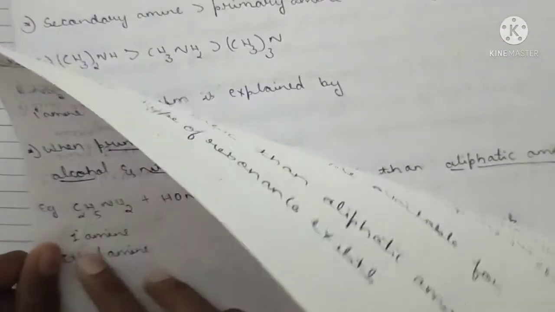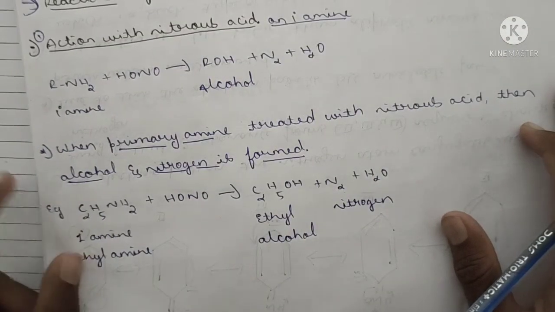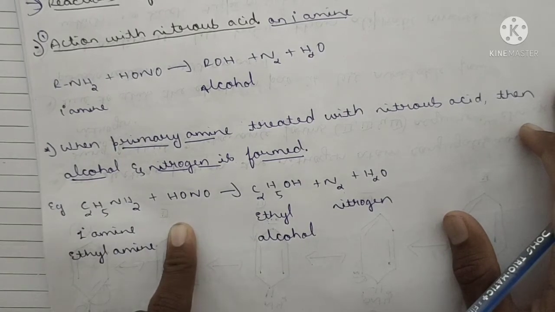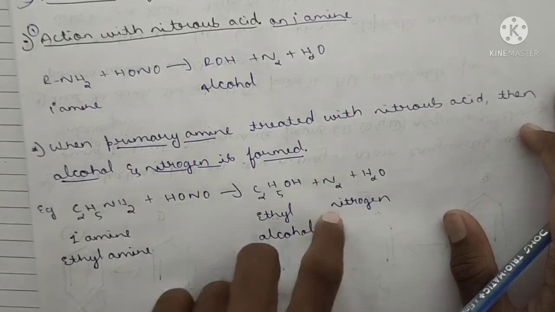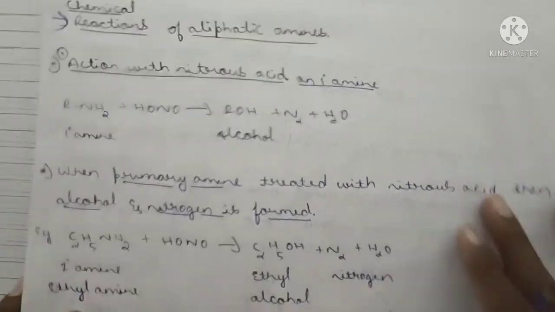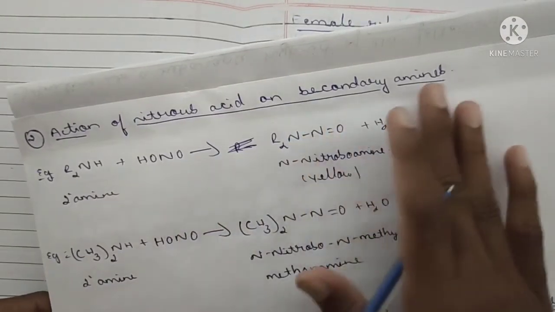Here I have taken one example: the primary amine ethylamine treated with nitrous acid HONO. There will be formation of ethyl alcohol, nitrogen and water. Got it? Now let's move towards the next one, that is action of nitrous acid on secondary amine.